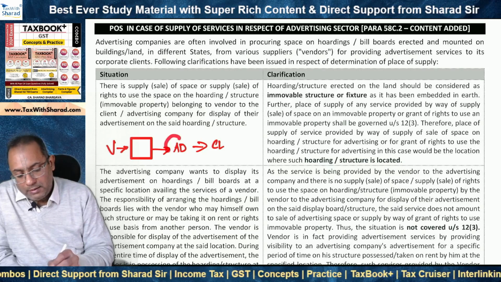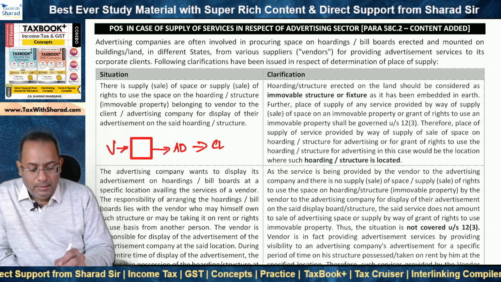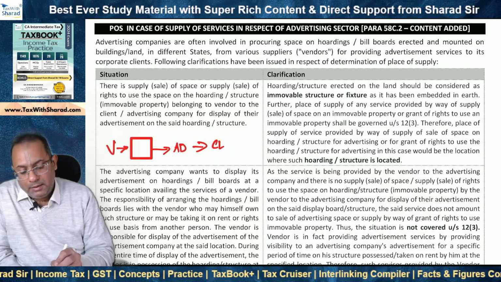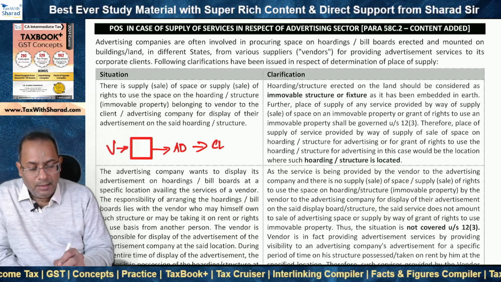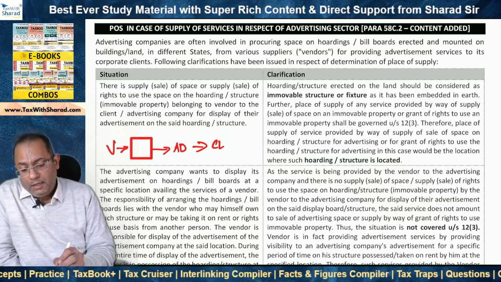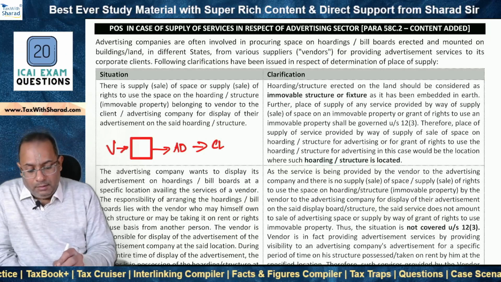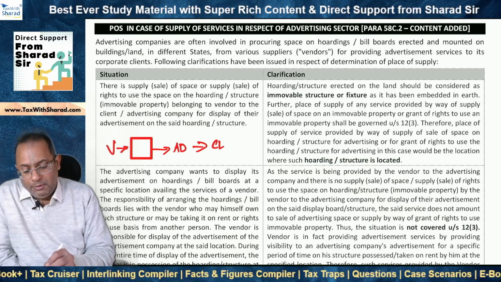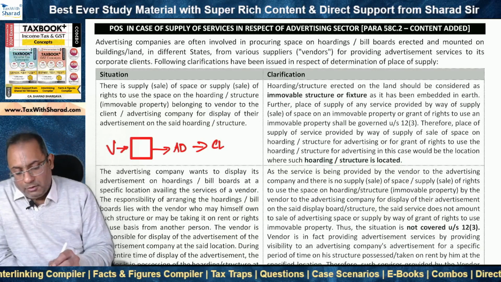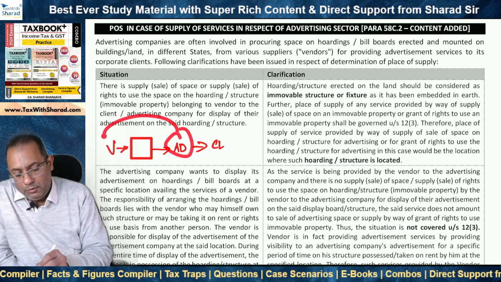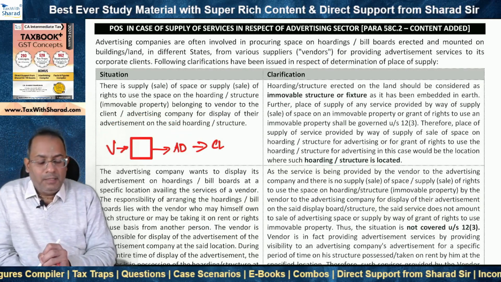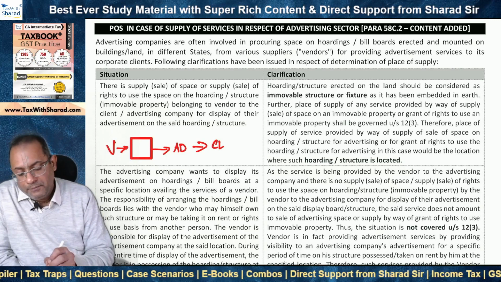And then there is this advertising agency, and the advertising agency has a client. So the advertising agency basically enters into a contract with the client, and the client says that, look, I want this product to be displayed as an advertisement on this beautiful hoarding or billboard which is in this prime location. So the advertising agency basically reaches out to the vendor and says that, look, I have an advertisement of my client which I want to display.